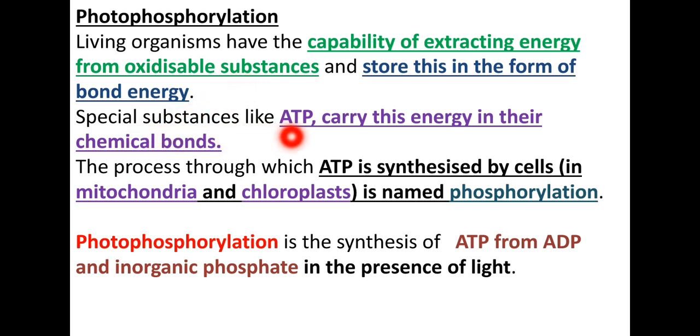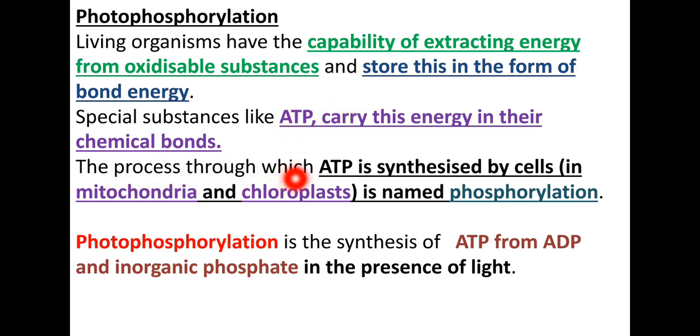If you observe the ATP, that is adenosine triphosphate, the adenosine is combined with 3 phosphates, so it becomes ATP. Here 3 phosphate groups are joined with high energy bonds. When a phosphate bond is broken, the energy is liberated. That energy is utilized for different functions in the cells. So these things are happening inside the living cell.